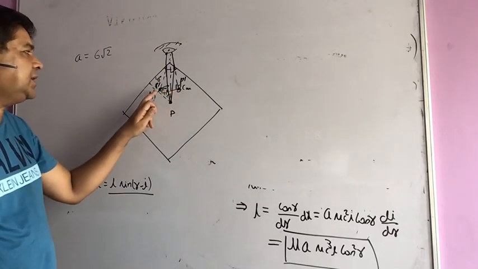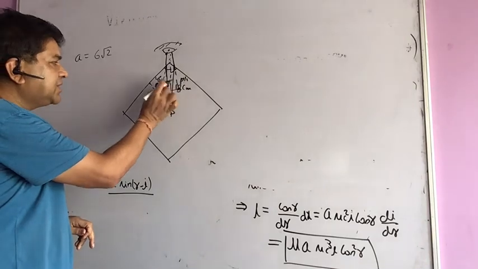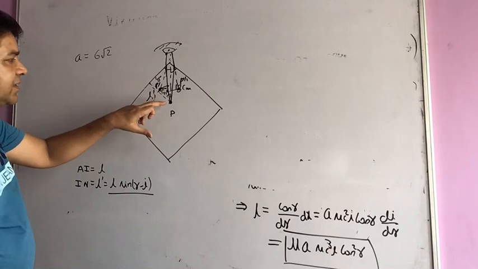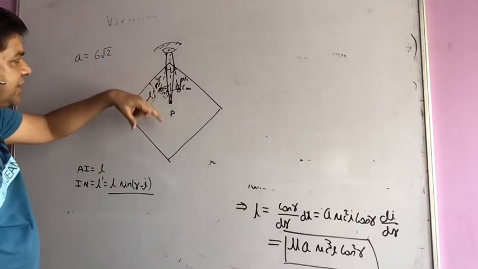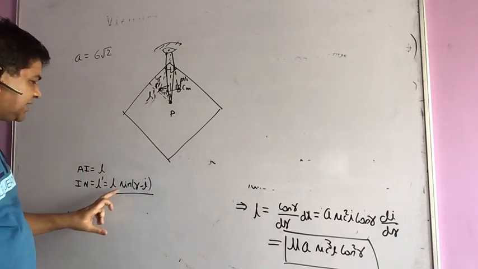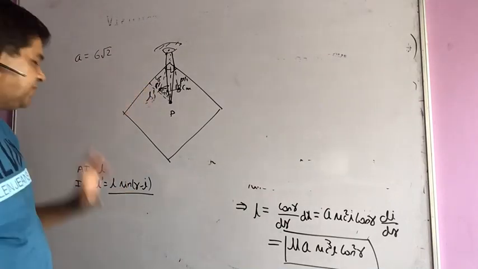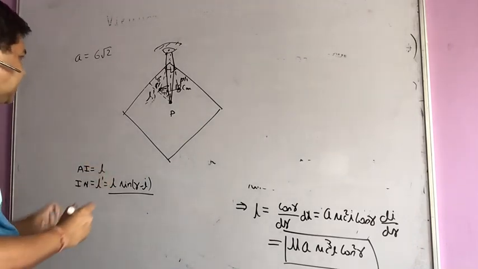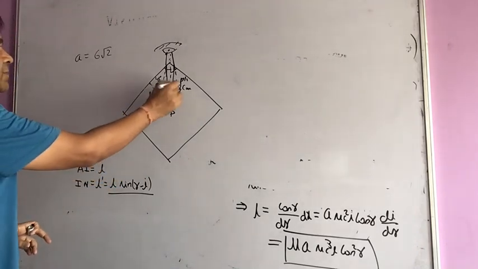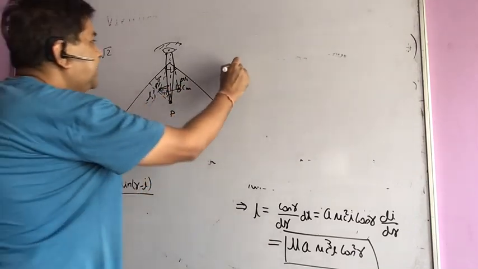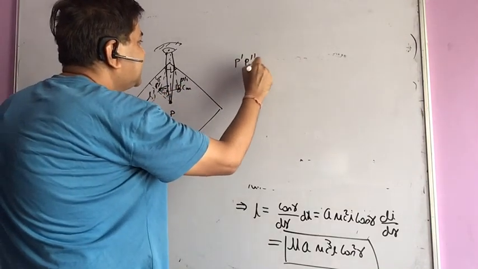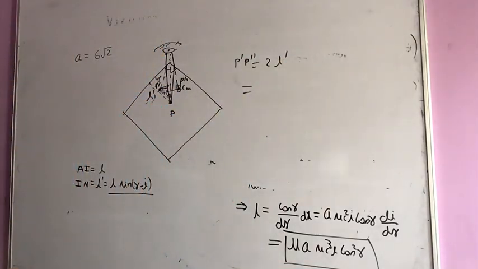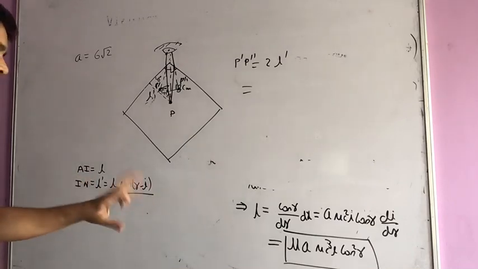Okay, so basically the P dash and P double dash, so we have to calculate the distance between P dash and P double dash. Basically here we have to calculate L dash, the distance of the image from the line of object and observer, and this L dash is equal to L sin(r minus i). Here we have i equal to 45, and correspondingly we can put in the values and get the result. My answer will be the distance between P dash and P double dash, that is 2 L dash. So I will just put in the values here. 2 L dash is going to be this one, and L is this.